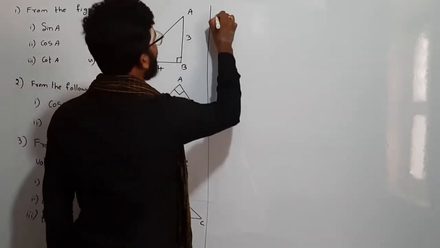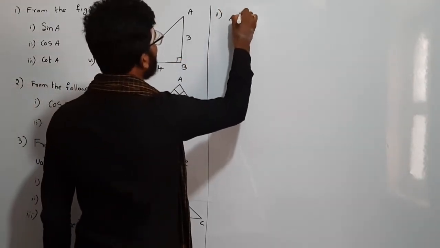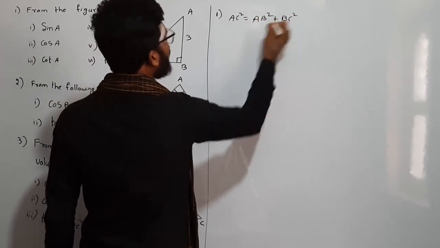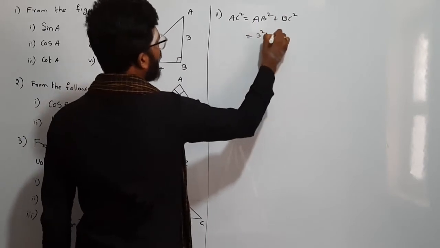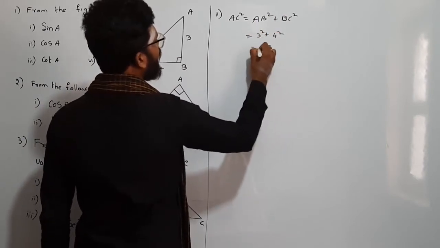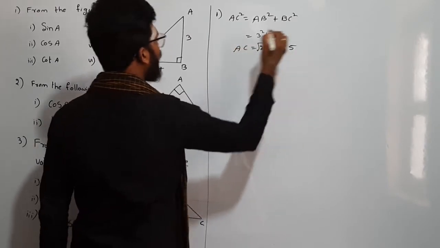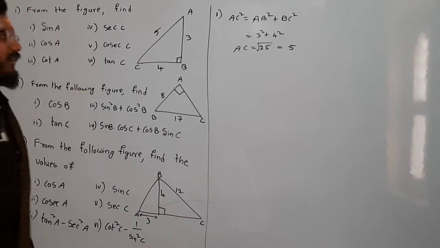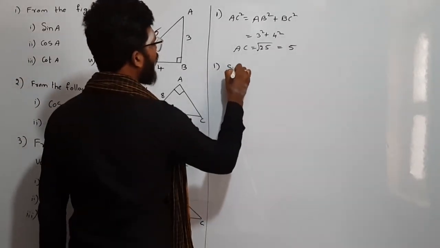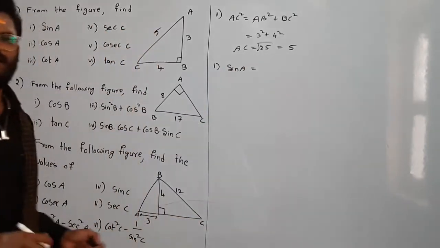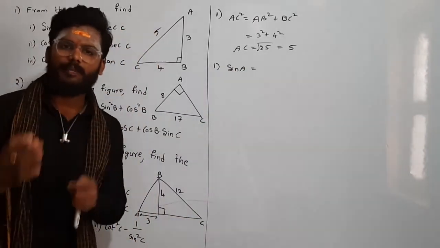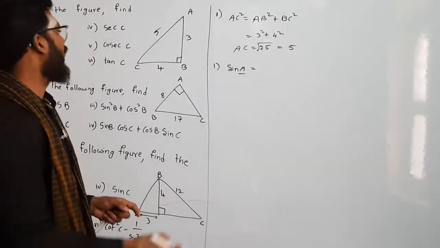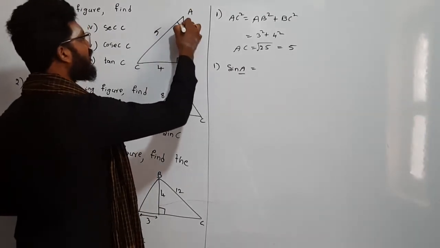So let us find it first. In the first step, AC square is equal to AB square plus BC square, from the Pythagoras theorem. So 3 square plus 4 square, what is it? That is 25. So AC is equal to under root 25, which is 5. So we got AC also. Now let me find sin A, the first one. What is sin? We already told. Sin A represents the ratio of the opposite side to the hypotenuse, right? So opposite to A, what is the side opposite to A? So here this is angle A.